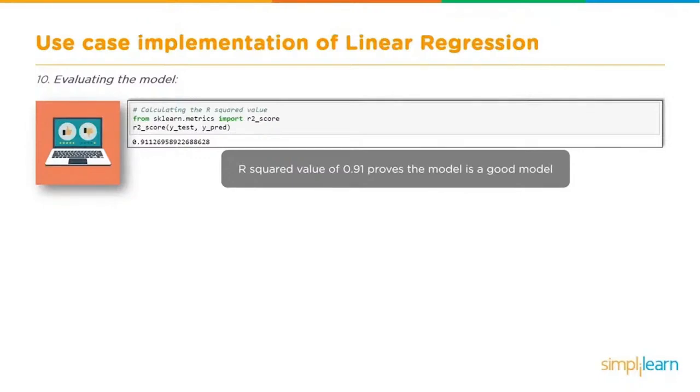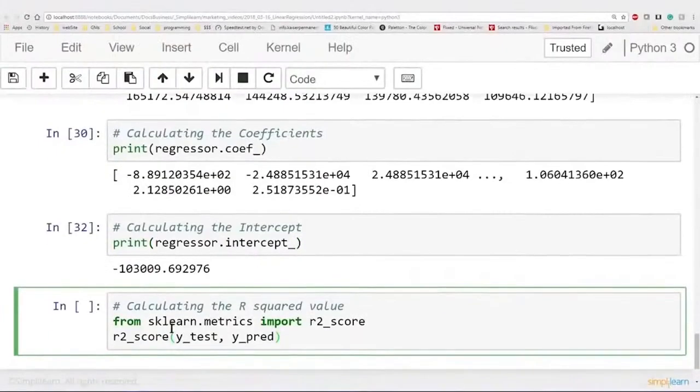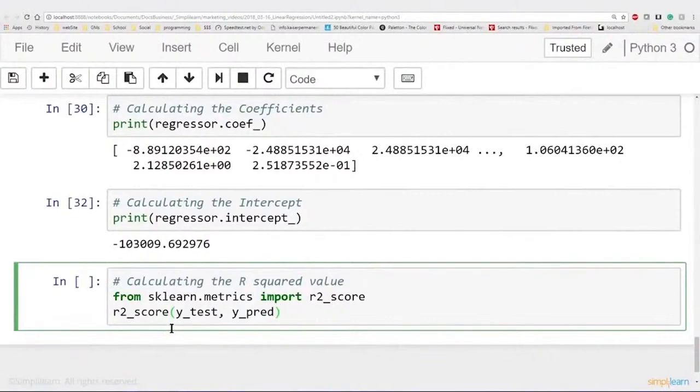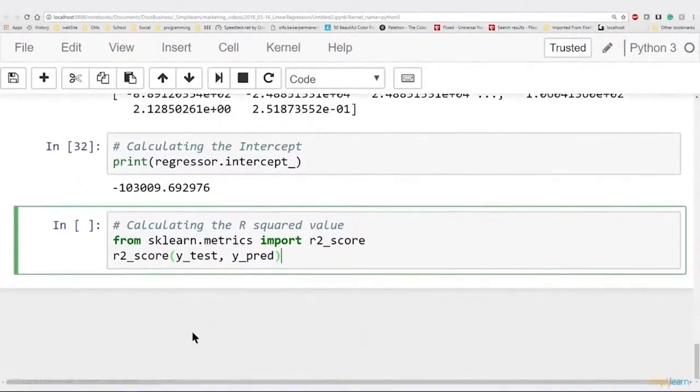That's what we're going to use to predict how good our prediction is. Let's take a look at what that looks like in code. We're going to use this from sklearn.metrics. We're going to import R2 score. That's the R-squared value, and we're looking at the error. So, in the R2 score, we take our Y test versus our Y predict.